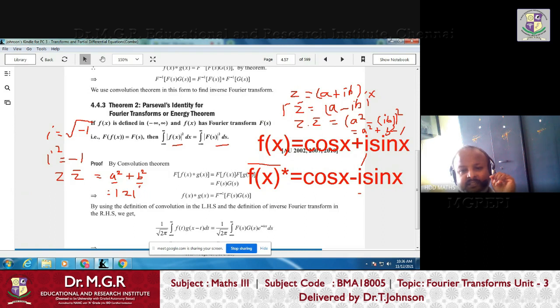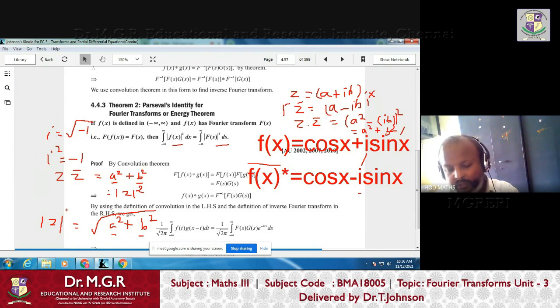That is denoted as mod Z square. Right? So mod Z square is nothing but A square plus B square. So otherwise they denote mod Z as square root of A square plus B square. So for any complex number, the modulus is defined as square root of the square of the real part plus the square of the imaginary part.